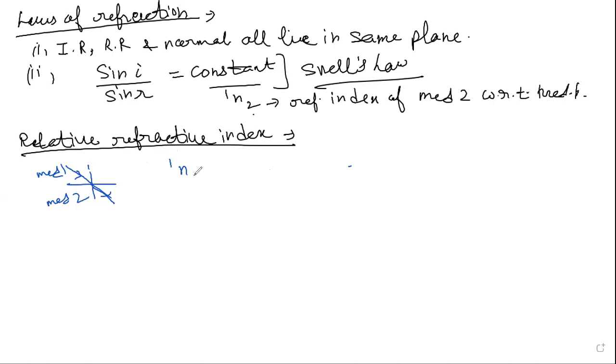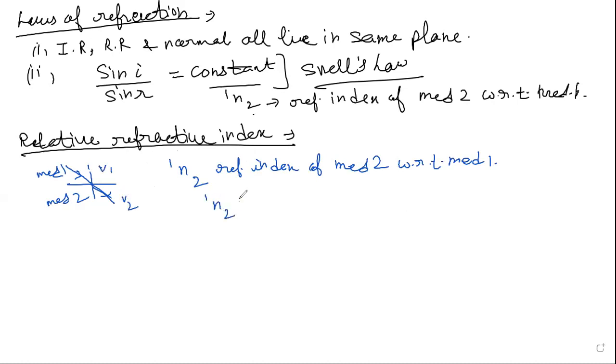How will we write it? 1 and 2. Again I am writing the refractive index of medium 2 with respect to medium 1. Now let V1 be the velocity in this medium and V2 the velocity in that medium.